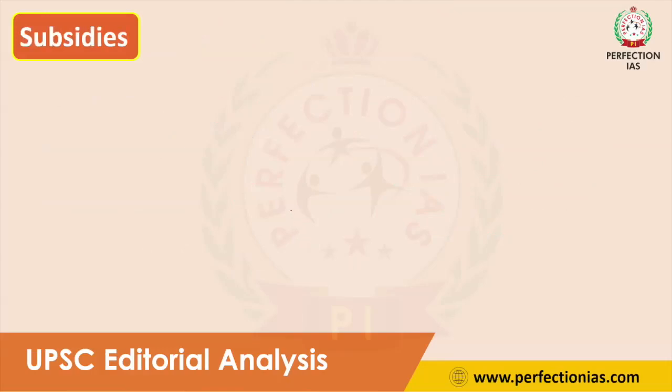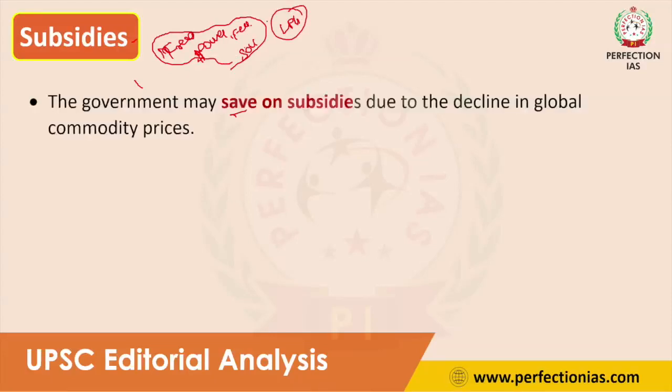The next thing is government subsidies. What are subsidies? The government is providing free food grains to people, subsidies for free power and fertilizer for farmers, and social security for old age people. These things are known as subsidies. For LPG also, the government is giving some concession. This concession is known as a subsidy.